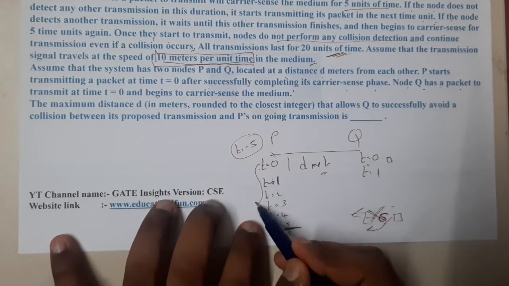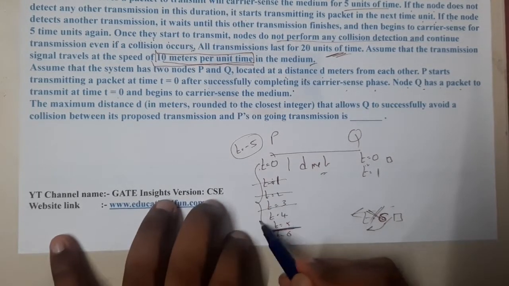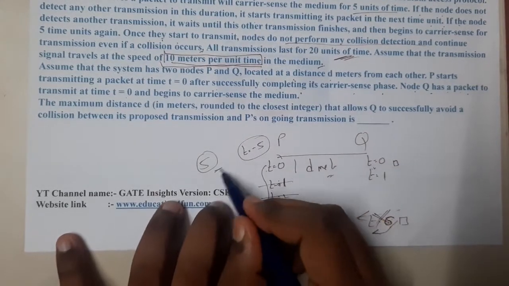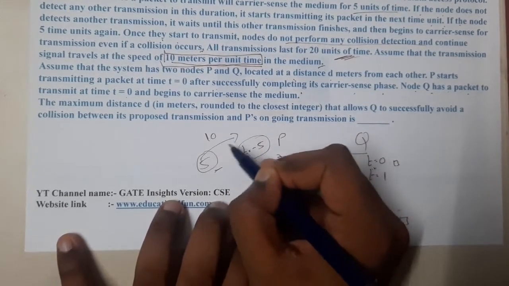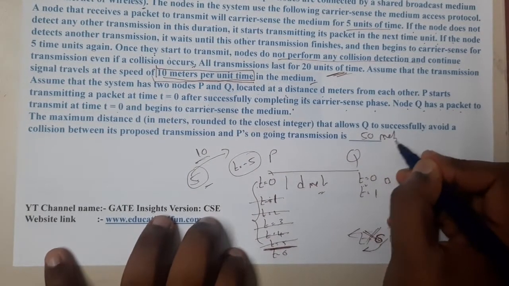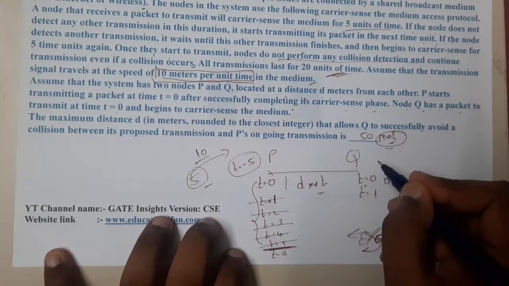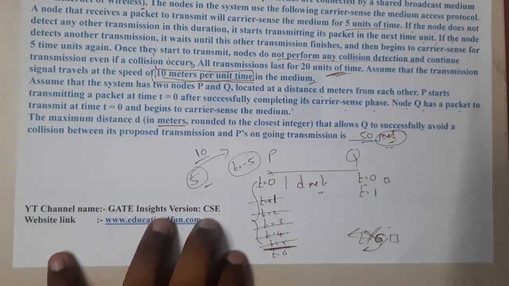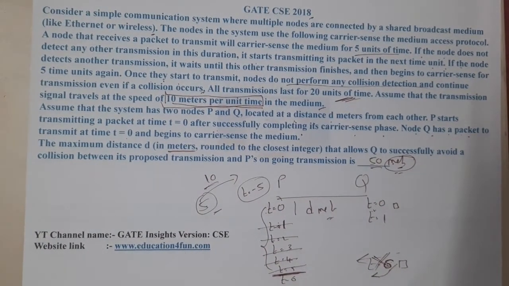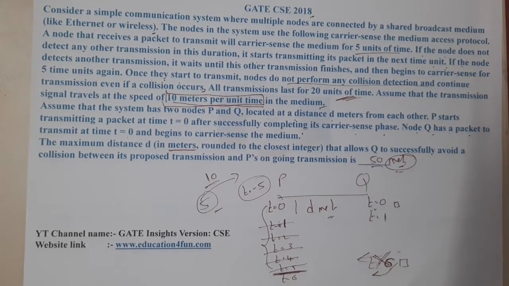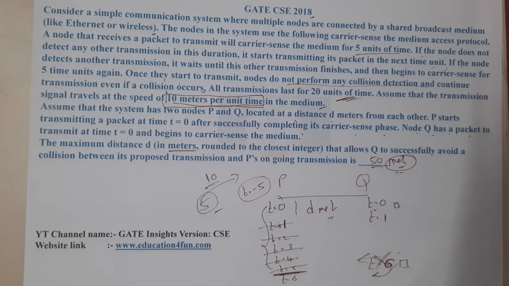So for the first 5 units of time, 1 2 3 4 5, I'm okay. In 1 unit of time I can go 10 meters, so in 5 units I can go 50 meters. Got it? Yes. In the examination, units should be given. It is given. So 50 is the answer. The question is clearly simple, guys. The only thing is he elaborated the whole case, and that is why the question is a bit lengthy.